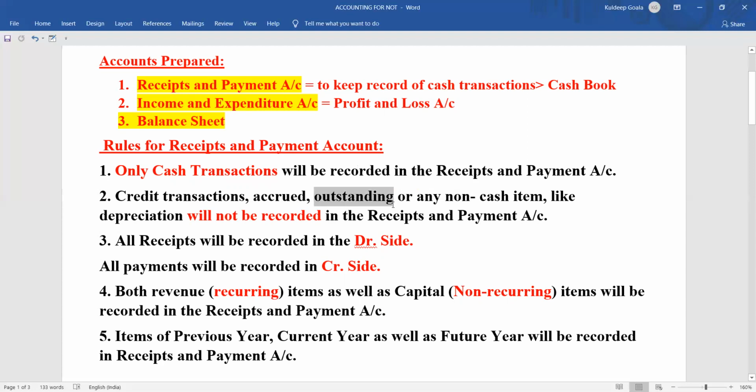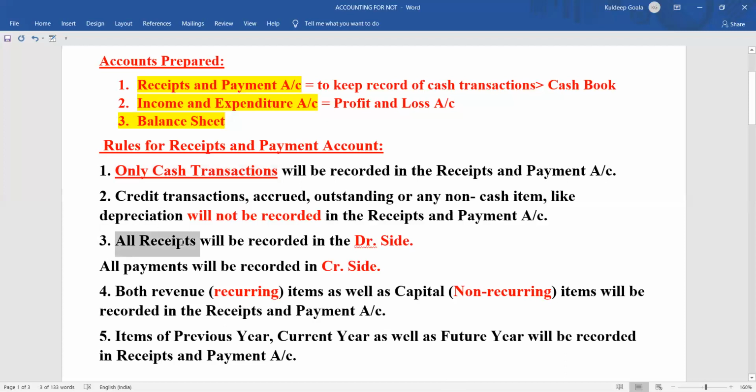Okay, outstanding of the receipt, or any other non-cash item, like say depreciation or any other item which is not relating directly to the cash payment, where cash inflow and cash outflow is not there. Cash is not coming in, cash is not going out of the business. That type of items are not going to come in the receipts and payment account. Remember that the receipts and payment account will record only and only cash transactions. That is a very important point in this particular account.